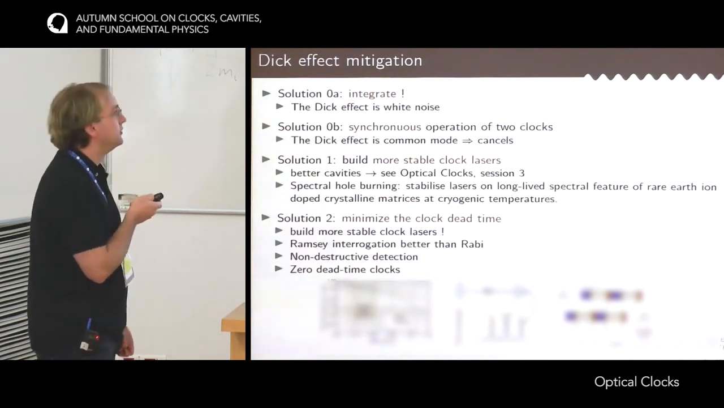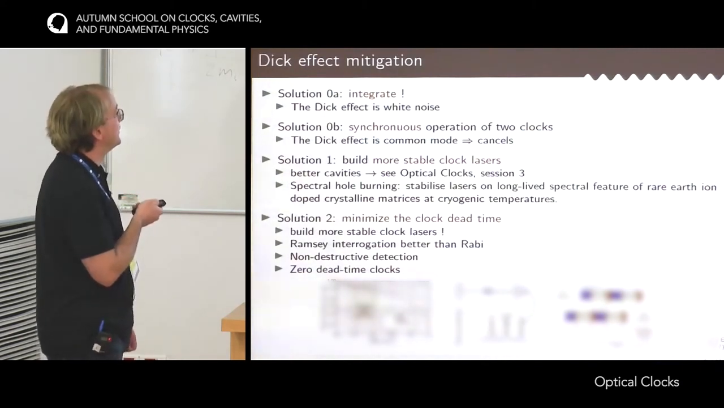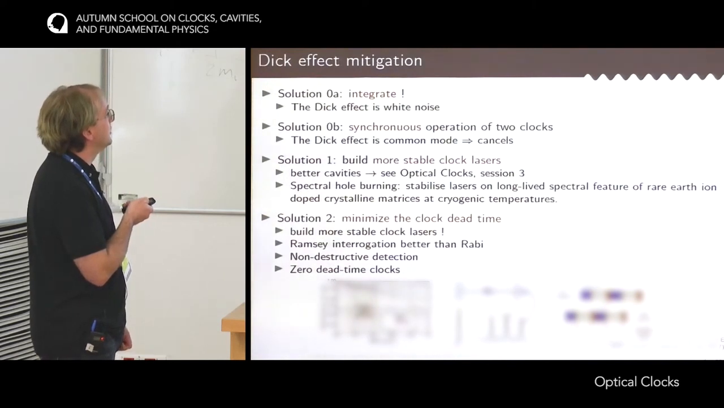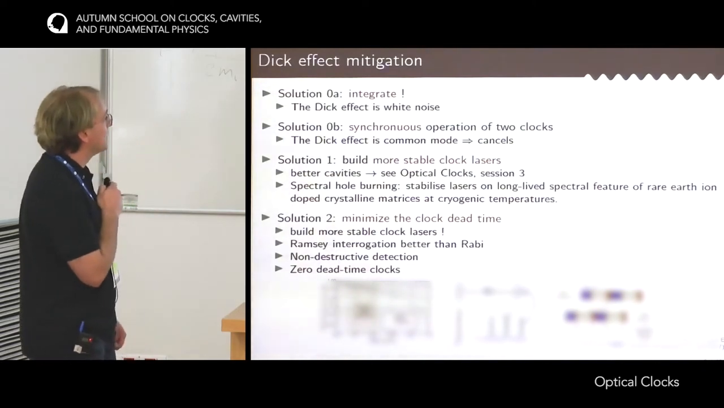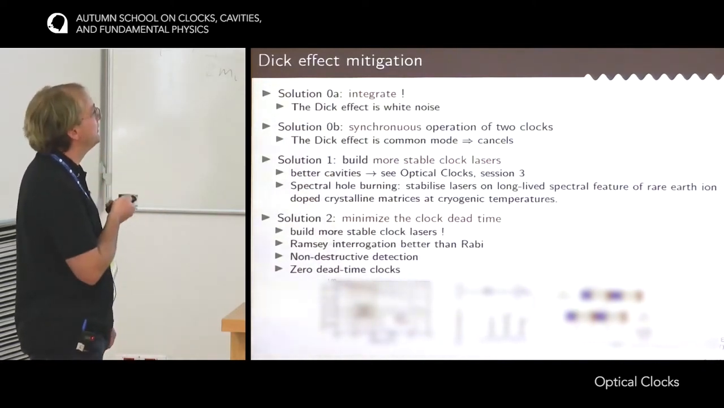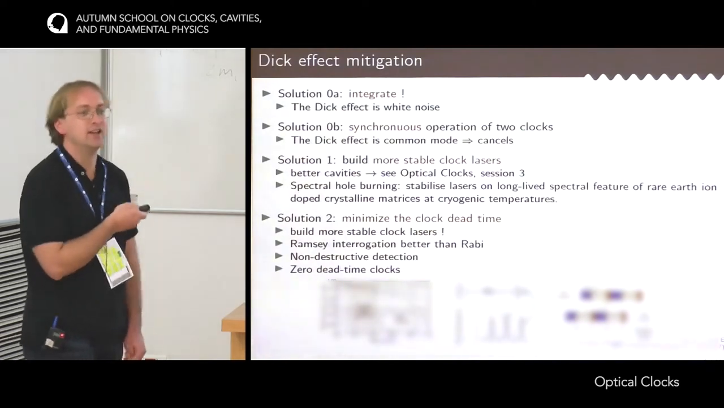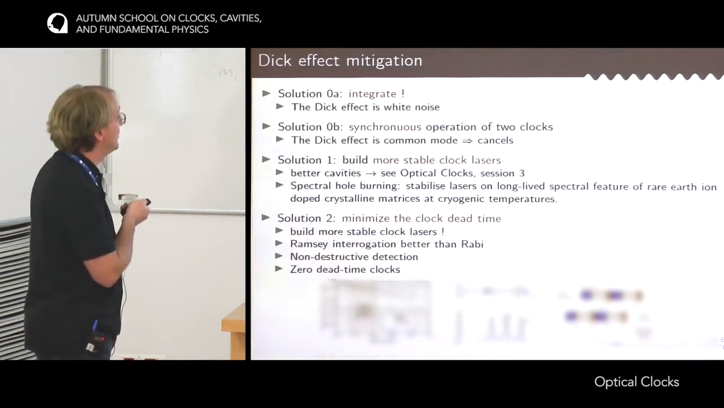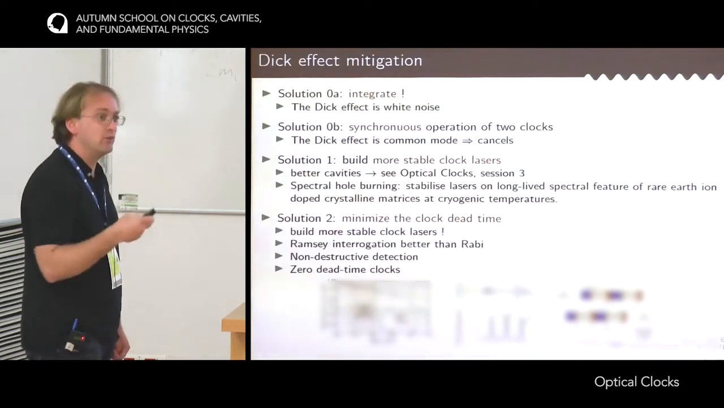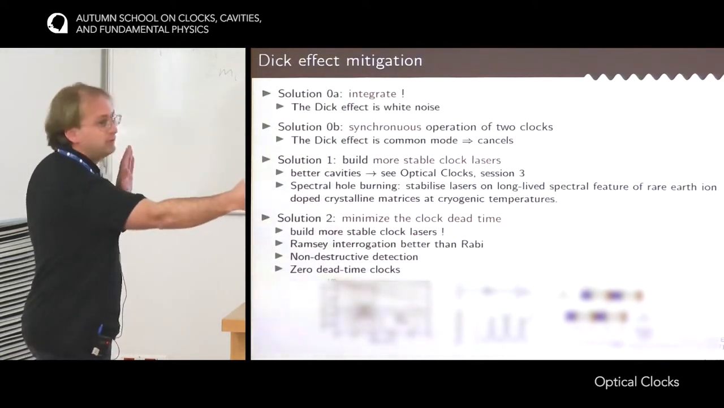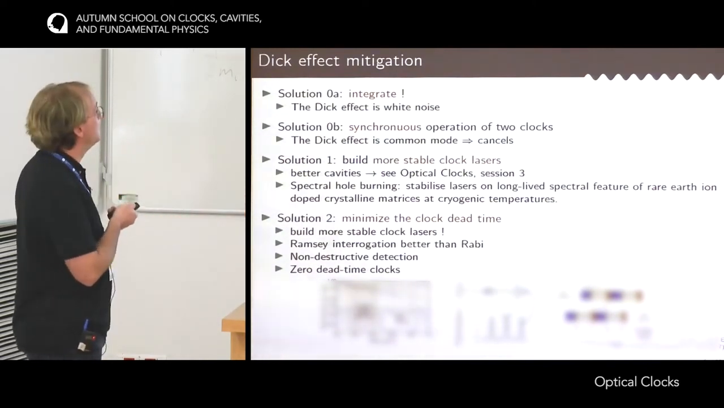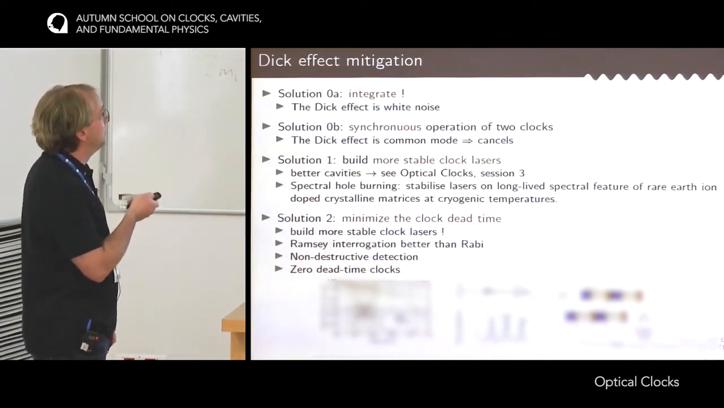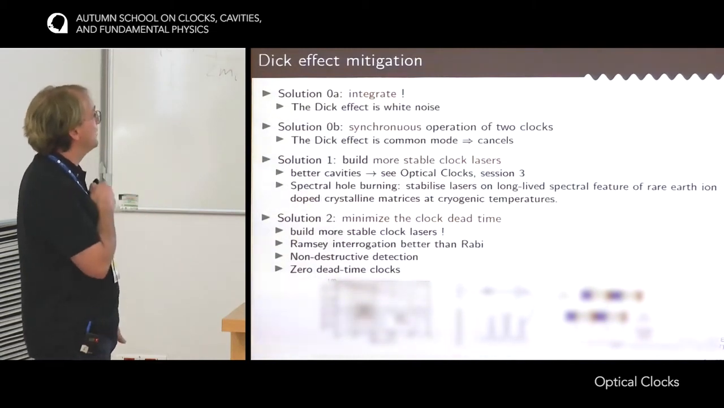Okay, and the second solution to try to reduce the Dicke effect is to improve the dead time of the clock, to reduce the dead time of the clock, so to improve the duty cycle of the clock. So, how to do that? First step, same as this one, build more stable clock lasers. Why is that? Because if your clock laser is more stable, then its coherence time is longer, and so the time you spend interrogating the atoms is longer, and so the dead time in comparison becomes shorter. So if you build a better laser, you win on two sides: on the frequency noise of the laser itself, but also on the dead time.